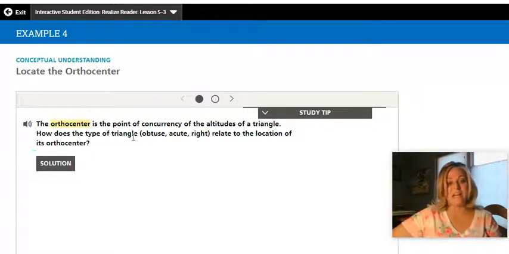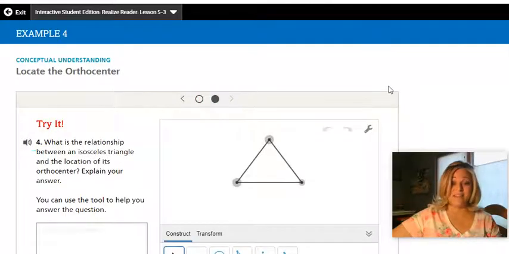How does the type of triangle relate to the location? And you could sketch this out, maybe do some sketches, and the solution's here so you can determine how it's like a right triangle, obtuse, acute, how does that affect the location of the orthocenter? Then you're going to try it.